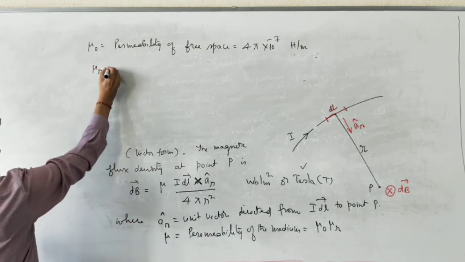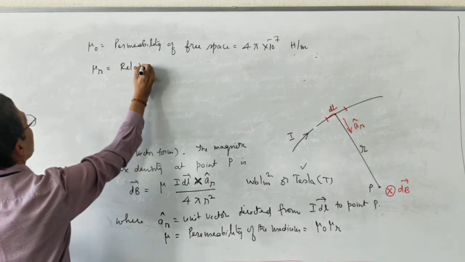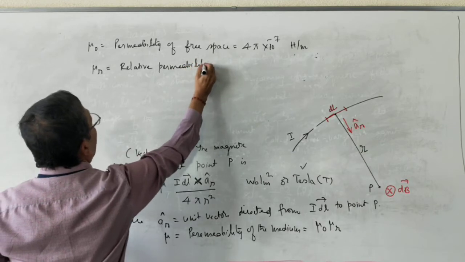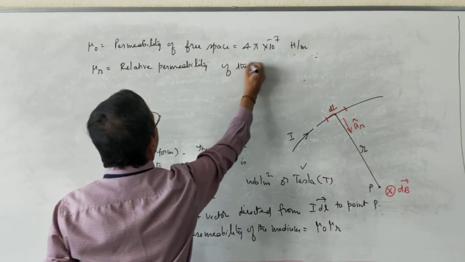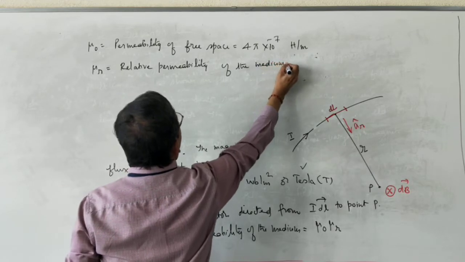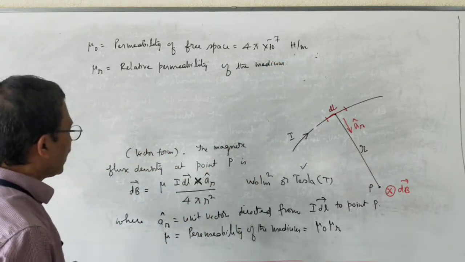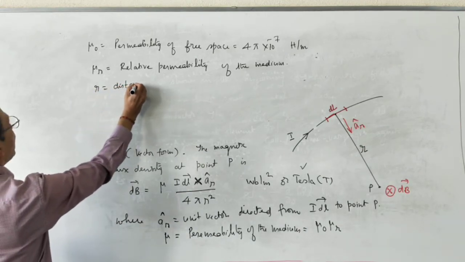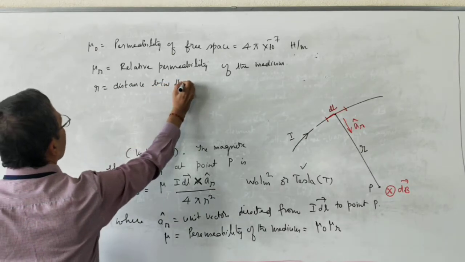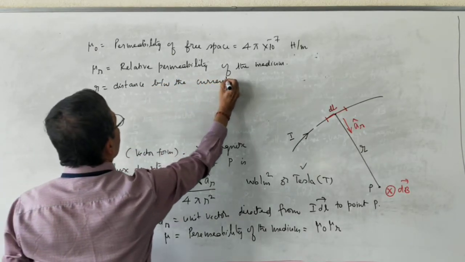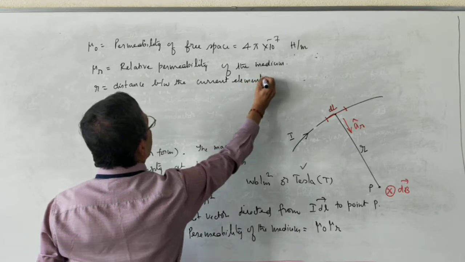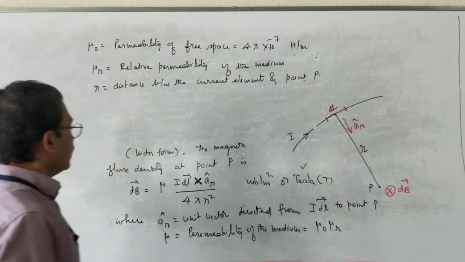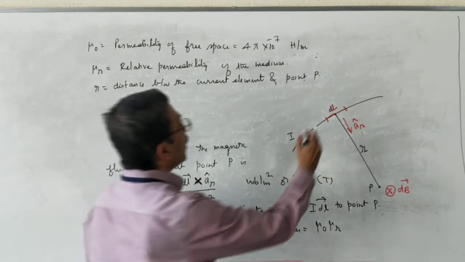And mu r is the relative permeability of the medium. r is the distance between the current element and point P.